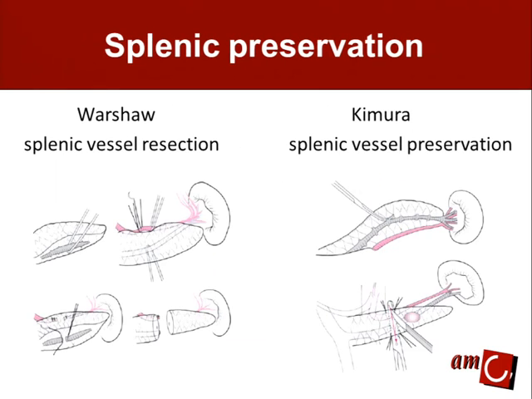What about splenic preservation? We have two techniques, one described by Kimura, where all the small vessels from the splenic vessels to the pancreas are meticulously ligated, and the vascularization of the spleen is not hampered, and the spleen can be preserved. The other procedure by Warshaw, by which the vessels are at the site of the transection, the artery and the vein are ligated on both sides, and the spleen could be preserved, vascularized by the short gastric vessels.